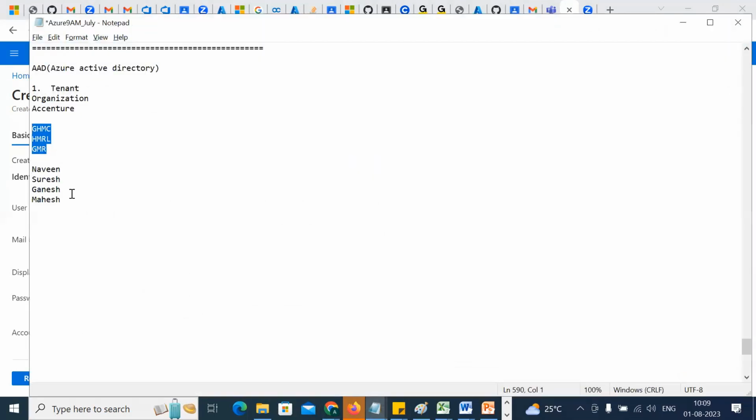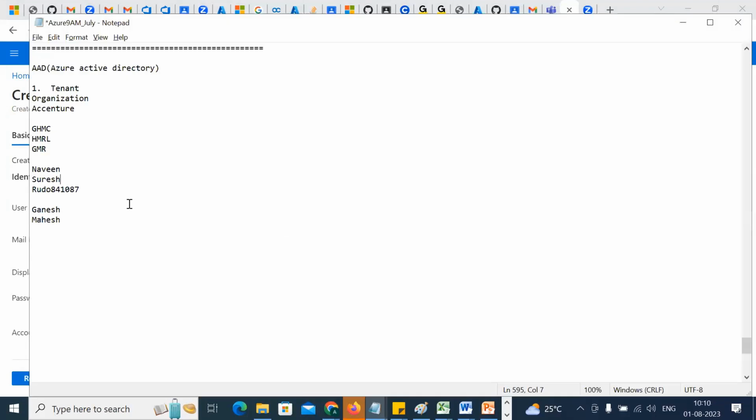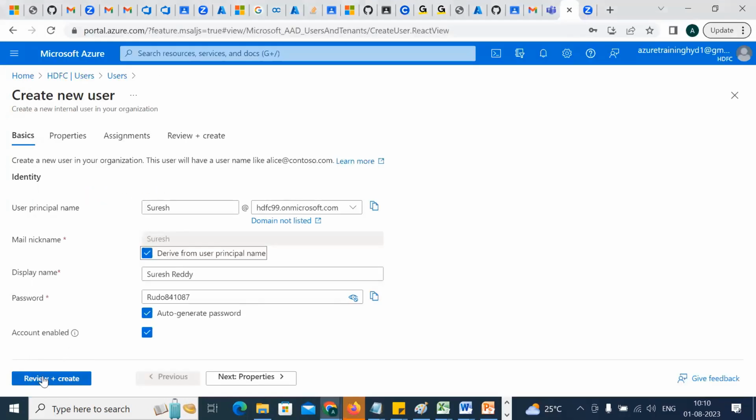So we'll keep this password for Suresh. Okay. And we'll copy the username and the password. Copy. Okay, this is the complete username. Right. Copy. And try to log in with Suresh here. So this is the username for Suresh, and this is the password for the Suresh user. Very good. Let's go ahead and try to create it.